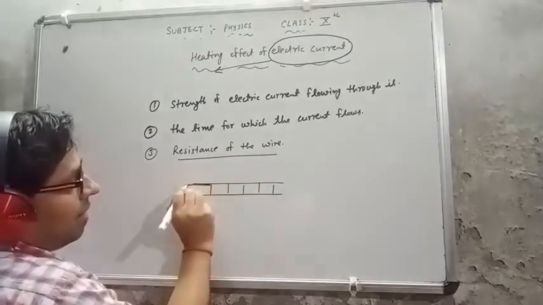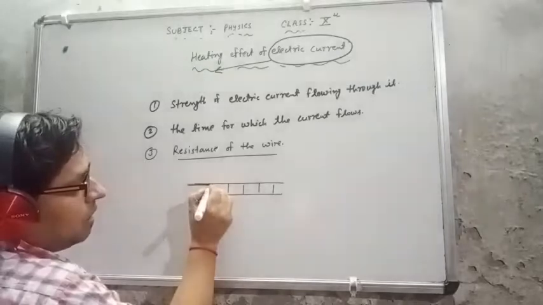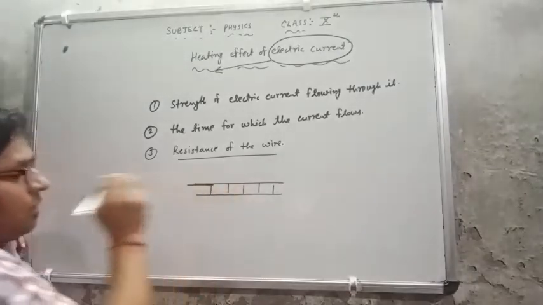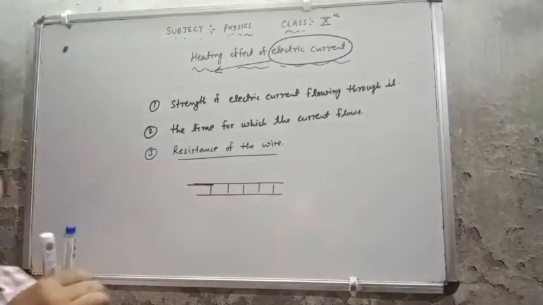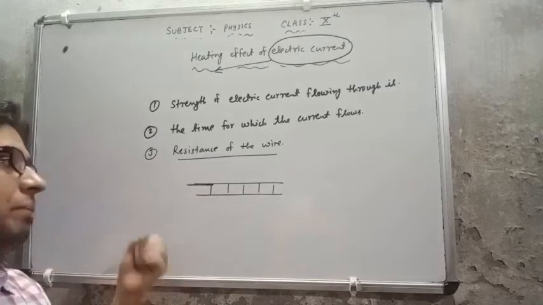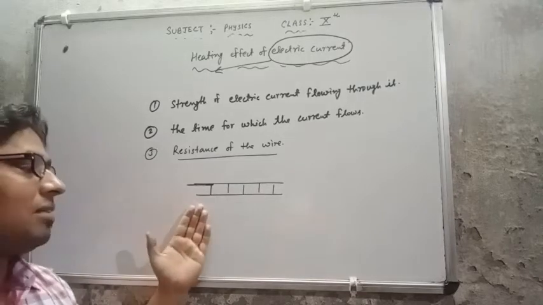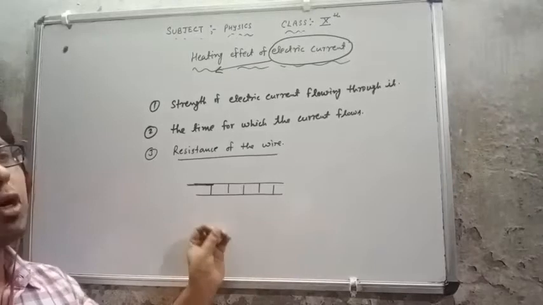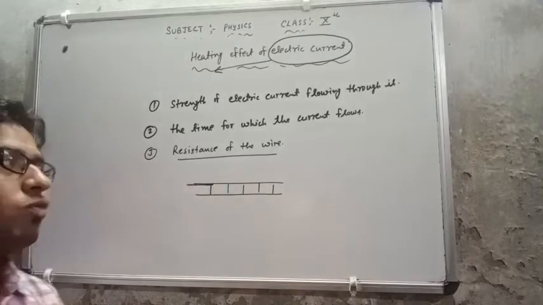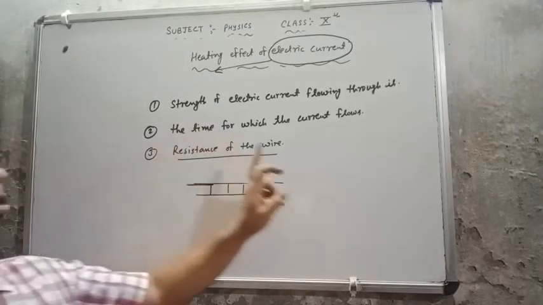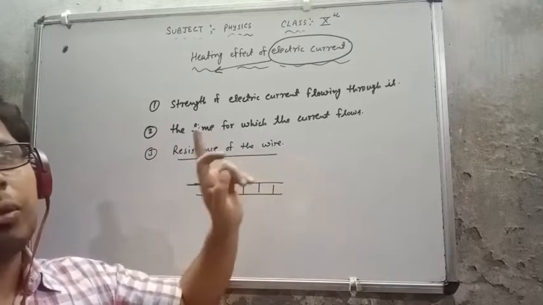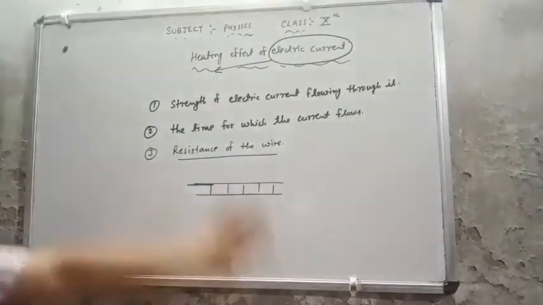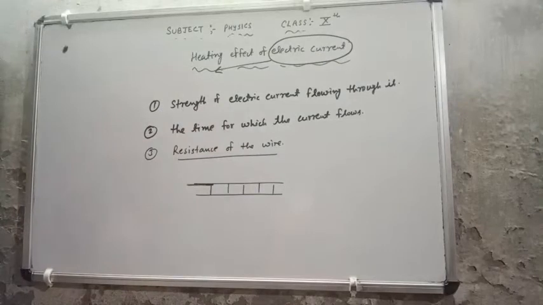It applies a kind of friction between the current and the appliance, so due to that friction some heat is produced. As the resistance increases, the heat produced also increases. So resistance is also directly proportional to the production of heat. This is the topic of the heating effect of electric current.